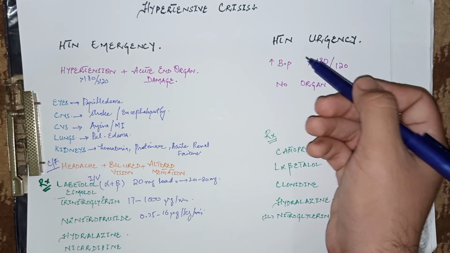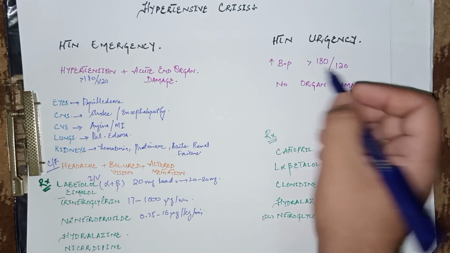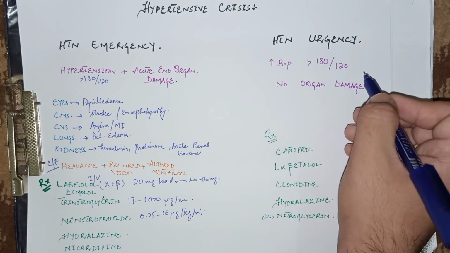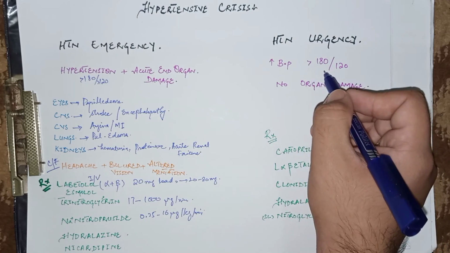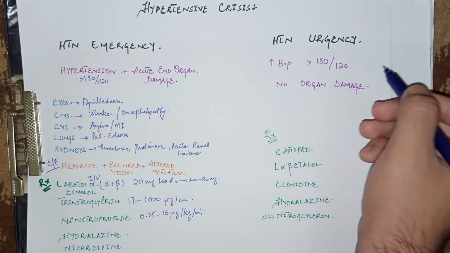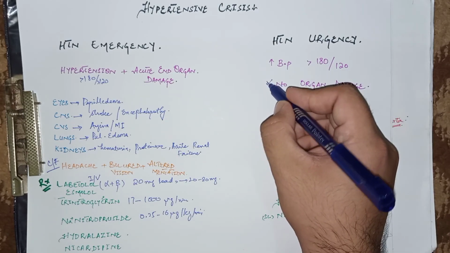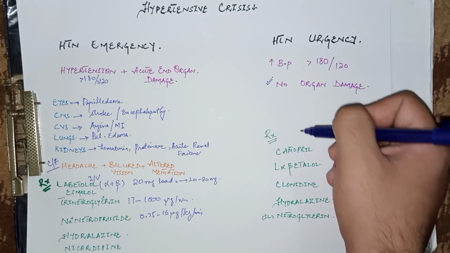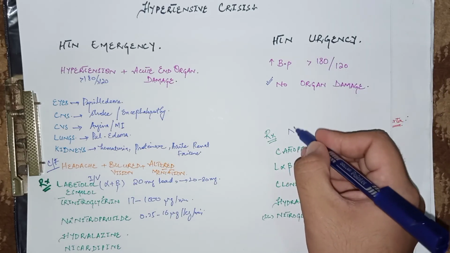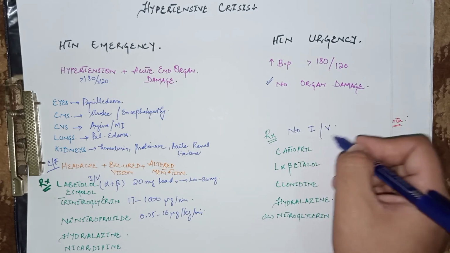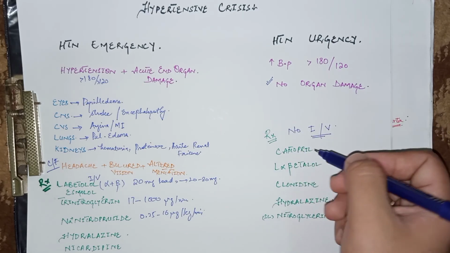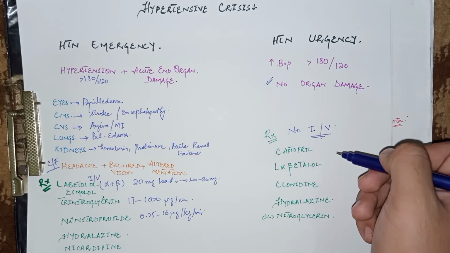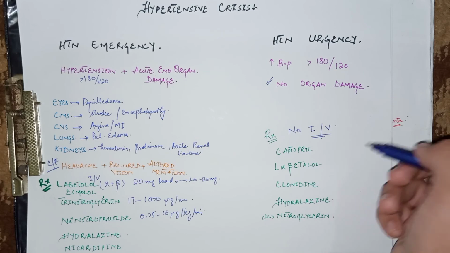Now come to hypertensive urgency. It is defined as the patient having blood pressure of more than 180 by 120, that is systolic blood pressure of more than 180 and diastolic pressure of more than 120, but in this case there is no organ damage. The management is almost similar, but in this case no IV agents should be given. There is no need to give IV agents. Reduce the blood pressure over hours using per oral agents and achieve normal blood pressure in these patients in 1 to 2 days.